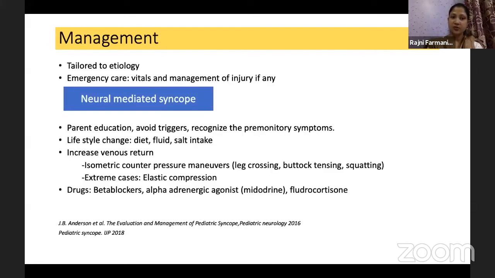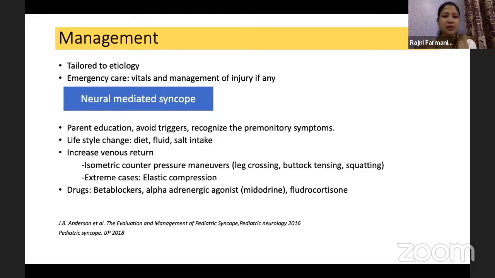Management is tailored to the etiology. Emergency care management, like management of the injuries, if it has happened, should be taken care of. I'll discuss that in the subsequent slides. Neurally mediated syncope, that is the vasovagal syncope: what do we do in these cases? We do parent education that this is a benign disorder, there can be recurrence, and you have to avoid triggers.